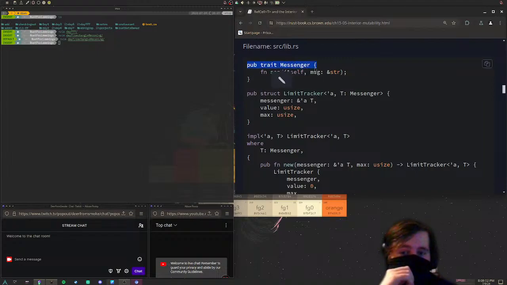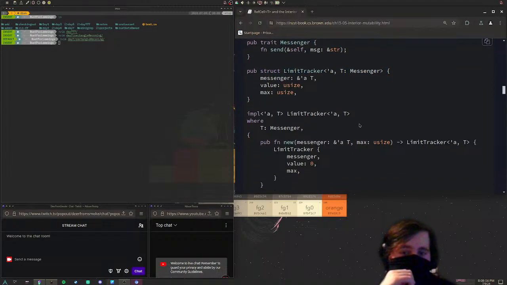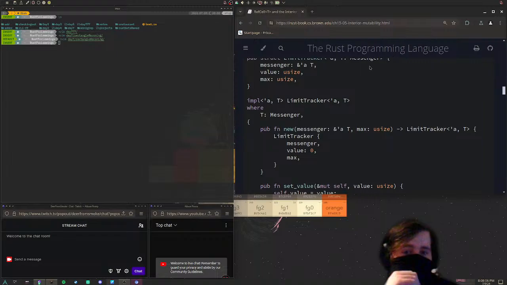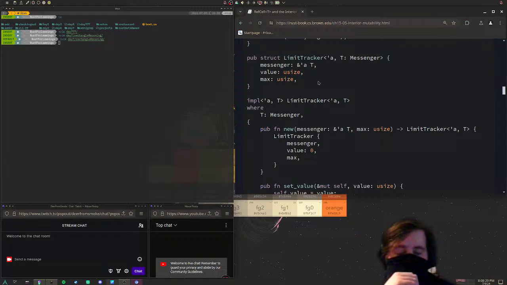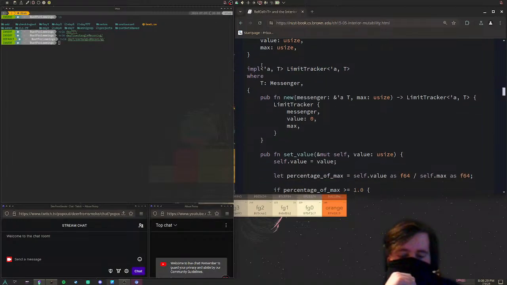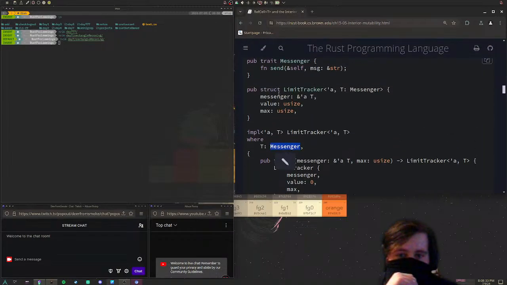We have a trait called Messenger with a function send, and a public struct LimitTracker, which holds a messenger, a reference with lifetime 'a to any type, a value, which is a usize, and a max, which is a usize. Implementing with lifetime 'a and generic type T, LimitTracker with lifetime 'a and generic type T, where T is of type Messenger.